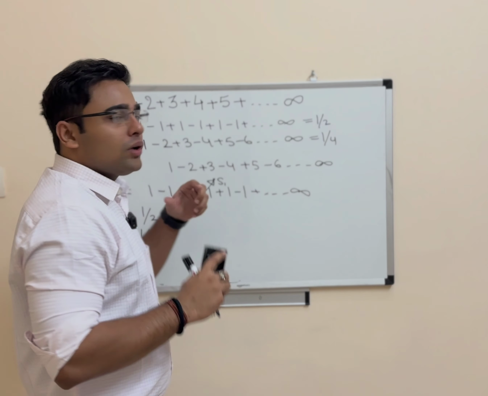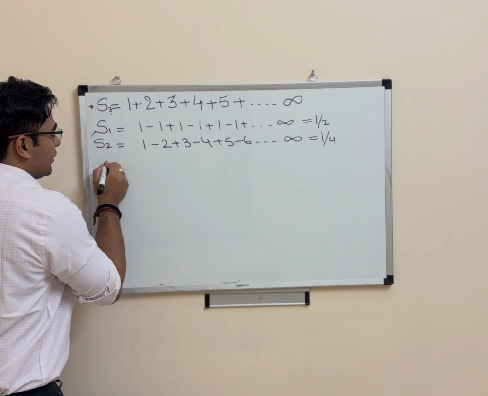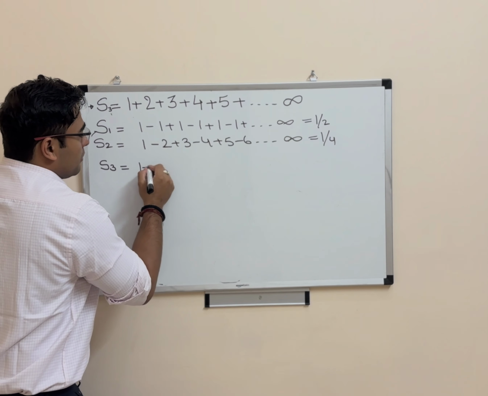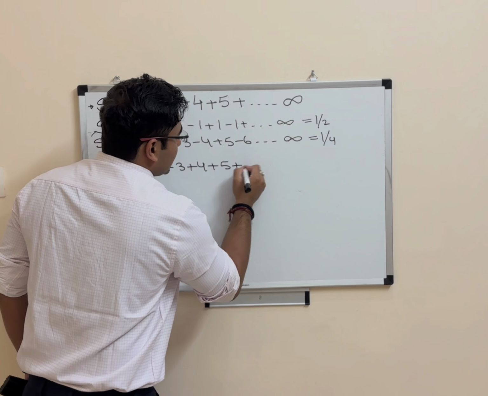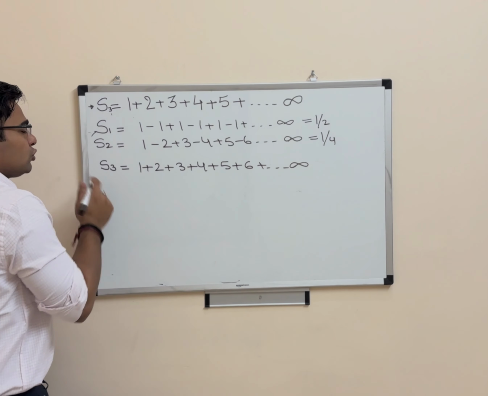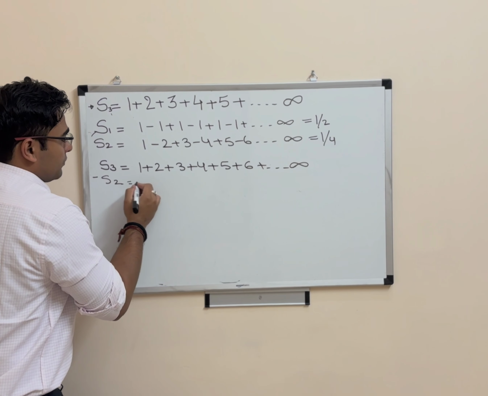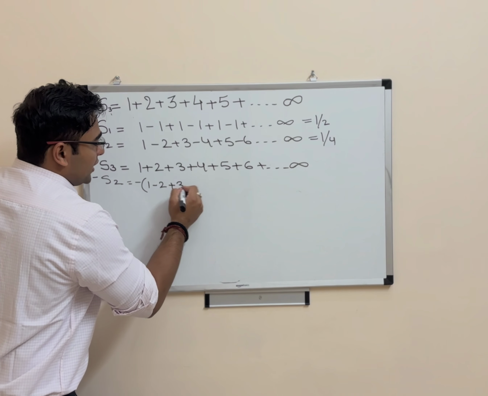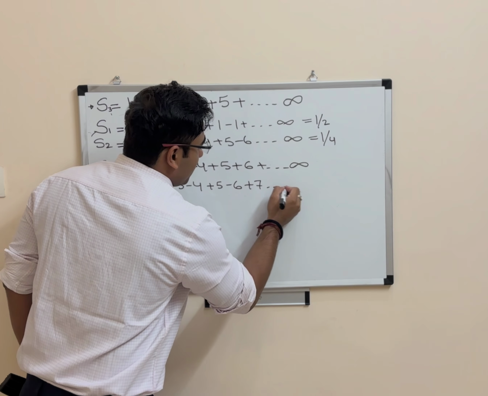Now we'll try to understand the main problem. I am going to write our main problem, which is S3 is equal to 1 plus 2 plus 3 plus 4 plus 5 plus 6 up to infinity. I am going to subtract S2 from S3, which would be minus 1 minus 2 plus 3 minus 4 plus 5 minus 6 plus 7 up to infinity.